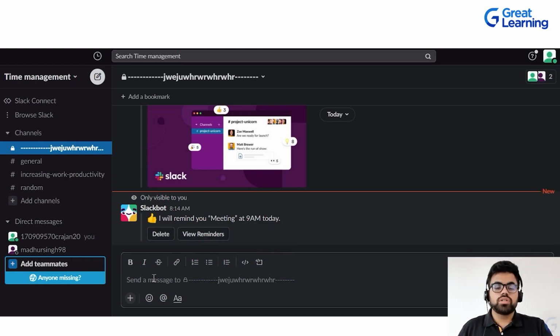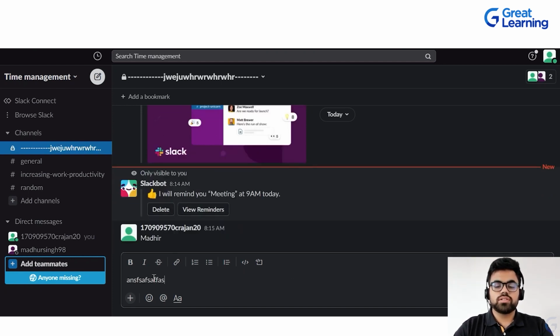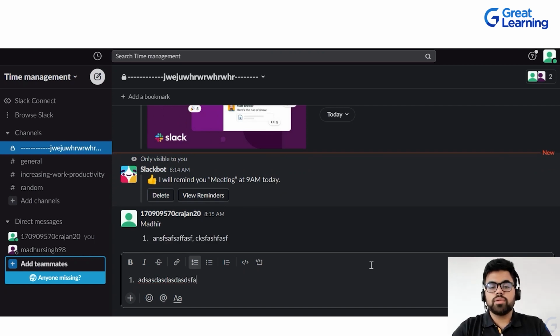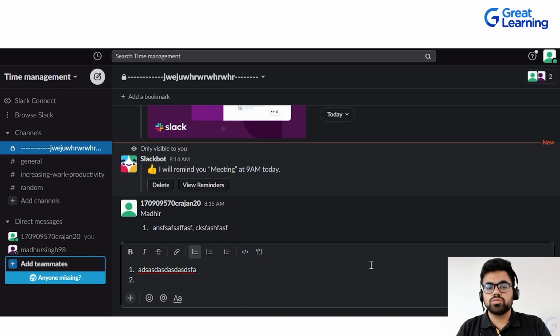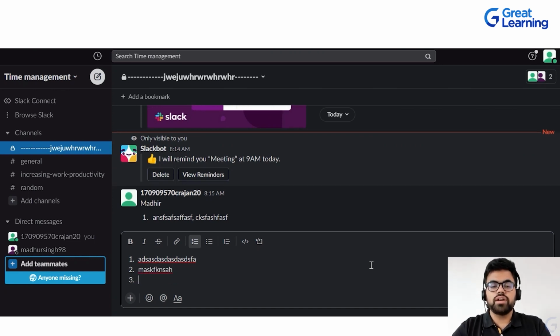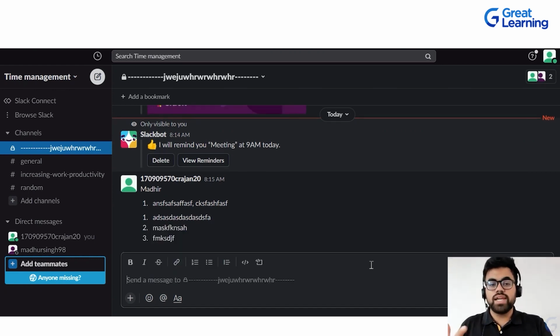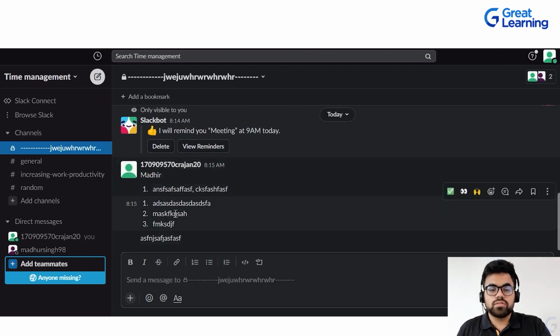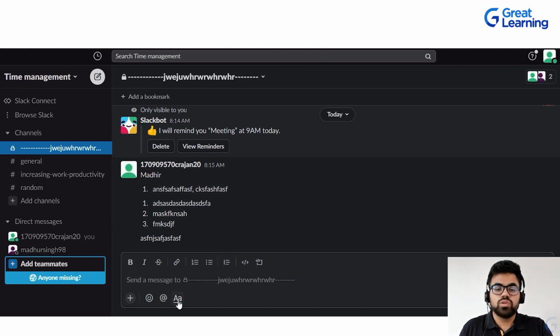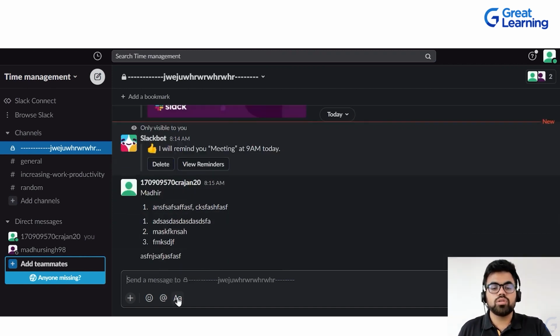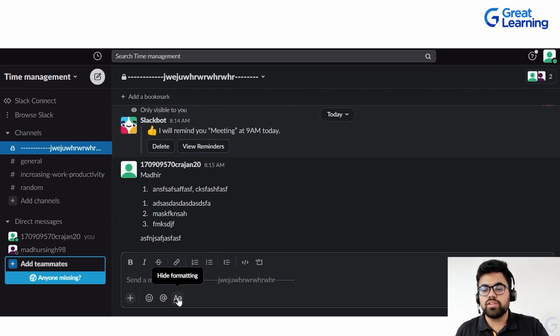Now if you want to type in suggestions as pointers, you can also do so. You can just write xyz to create pointers. When you have typed a particular point, you press shift and enter, so it gets to the second point. Then if you press only enter, the message will go as it is. So this is how the main user interface works. You can also hide formatting or display formatting. All these things can be done.